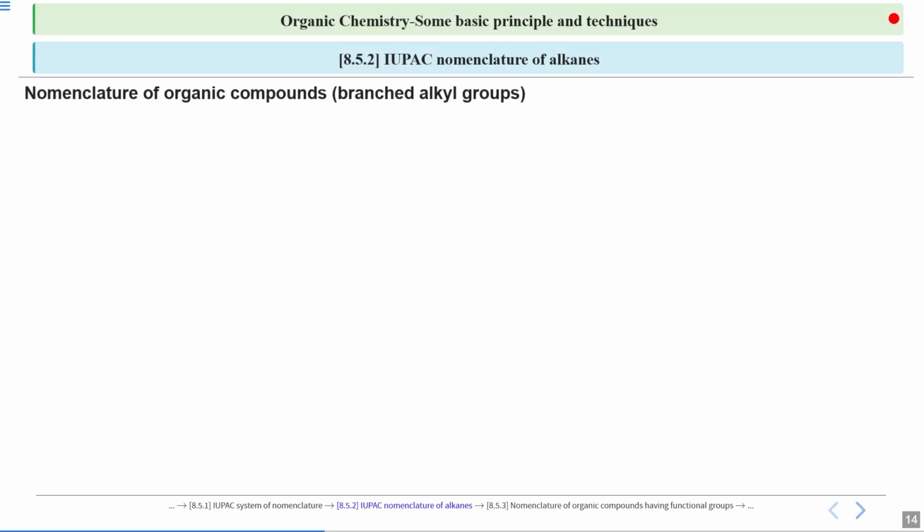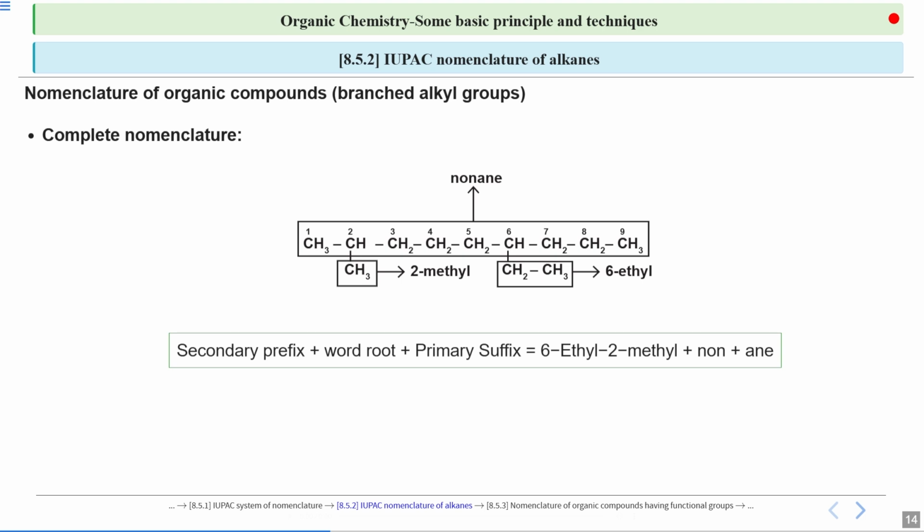So let's see how we can do it. This was our order: secondary prefix, then word root, then primary prefix, suffix. The rest of the things are missing in this, so we'll not mention them. Therefore, we'll add 6-ethyl, 2-methyl, and then non, and then ane, giving your complete name as 6-ethyl-2-methyl nonane.